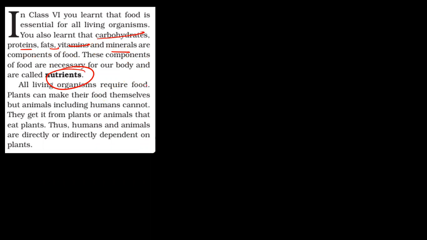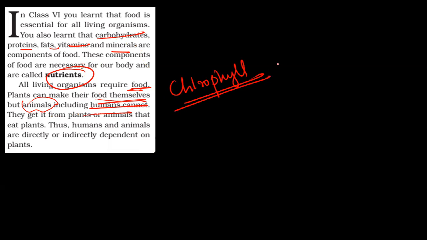All living organisms require food, but for what? Without food they cannot do repairs or carry on vital functions of the body. Plants can make their food themselves, but animals, including humans, cannot. Why? Because plants contain chlorophyll, a green pigment which aids in photosynthesis.